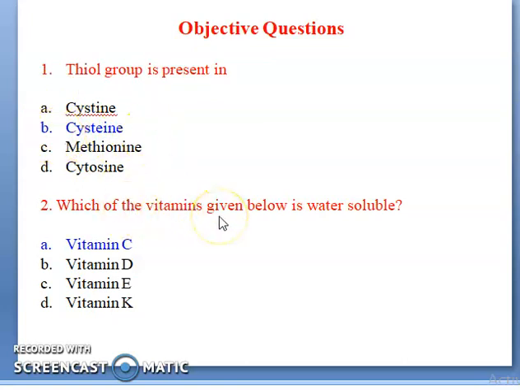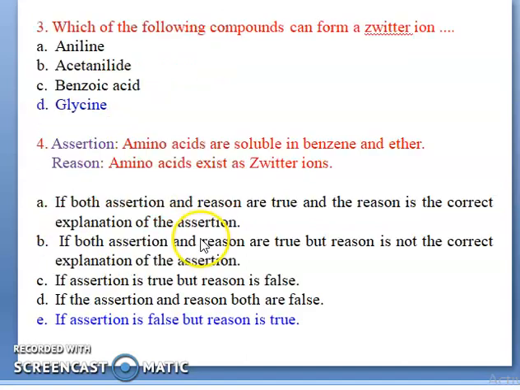Which of the vitamins given below is water soluble? Vitamin C is the water-soluble vitamin. Which of the following compounds forms a zwitterion: aniline, acetylene, benzoic acid, glycine? Glycine is the correct answer for forming a zwitterion, as we discussed recently.